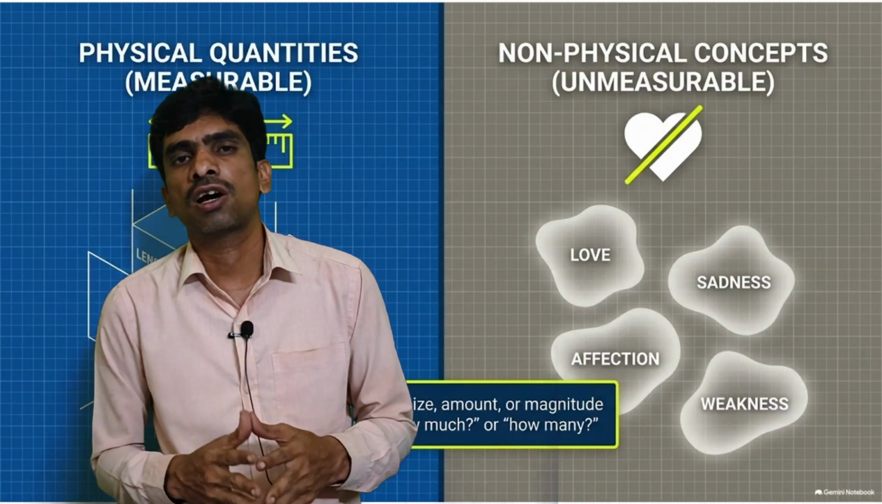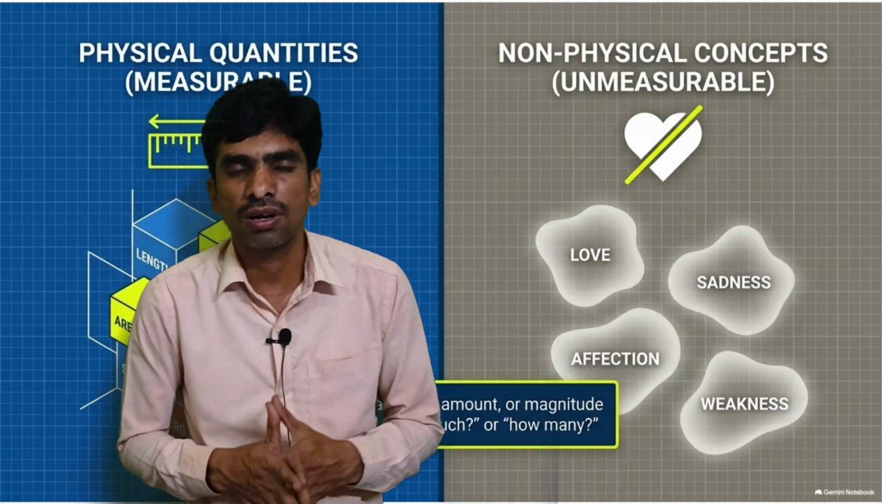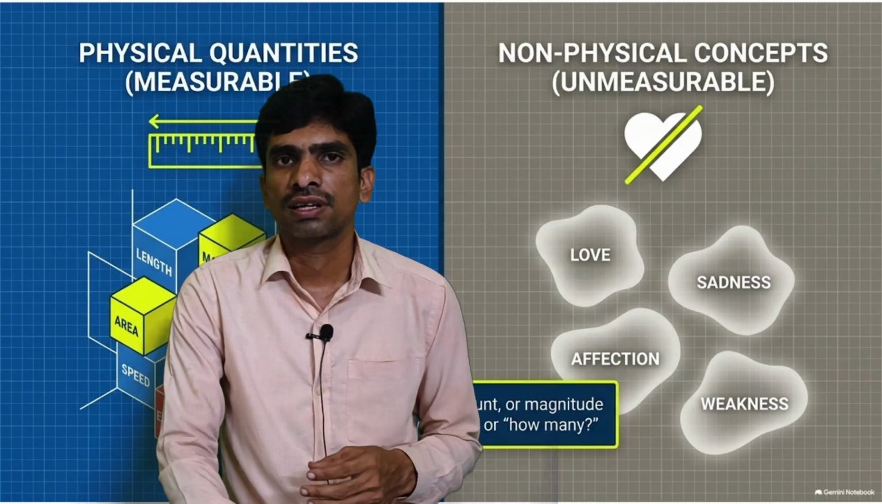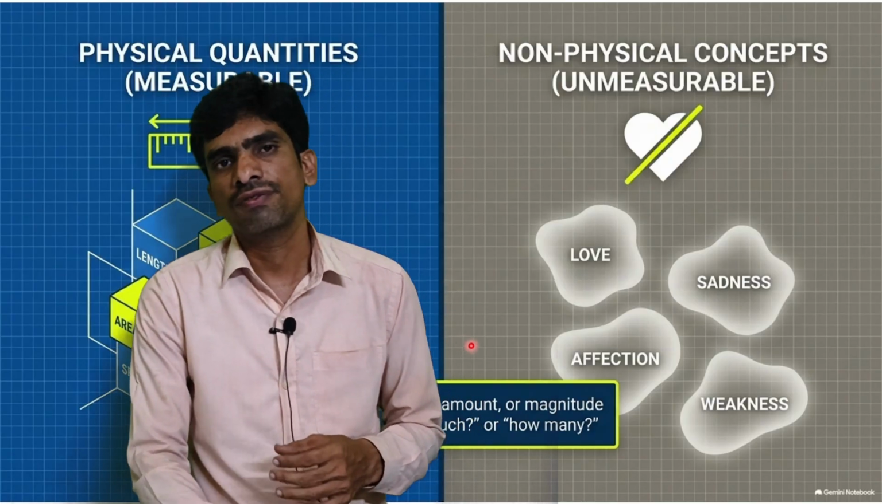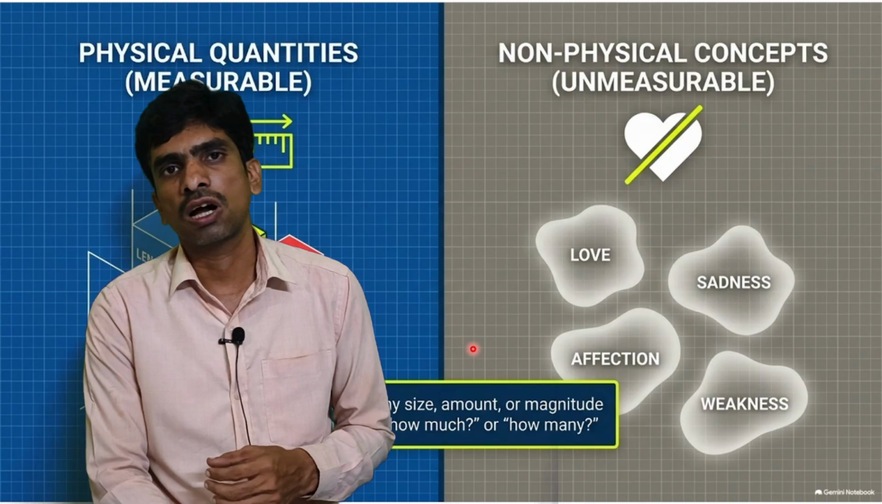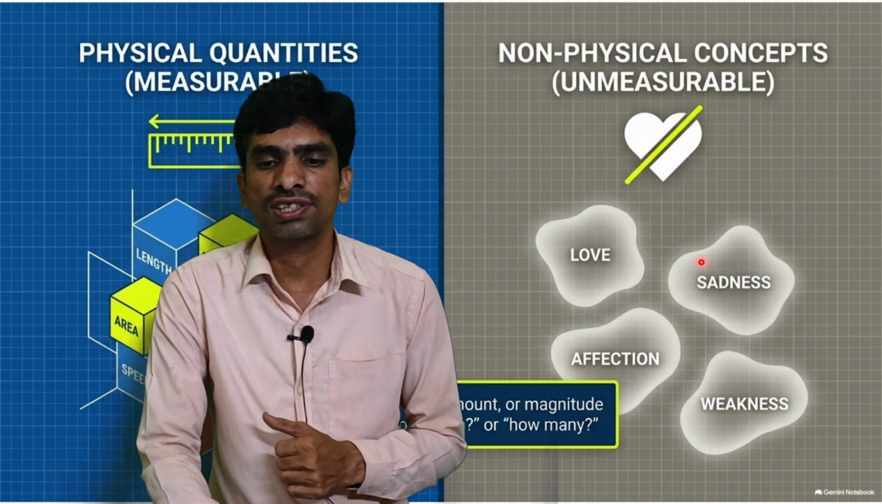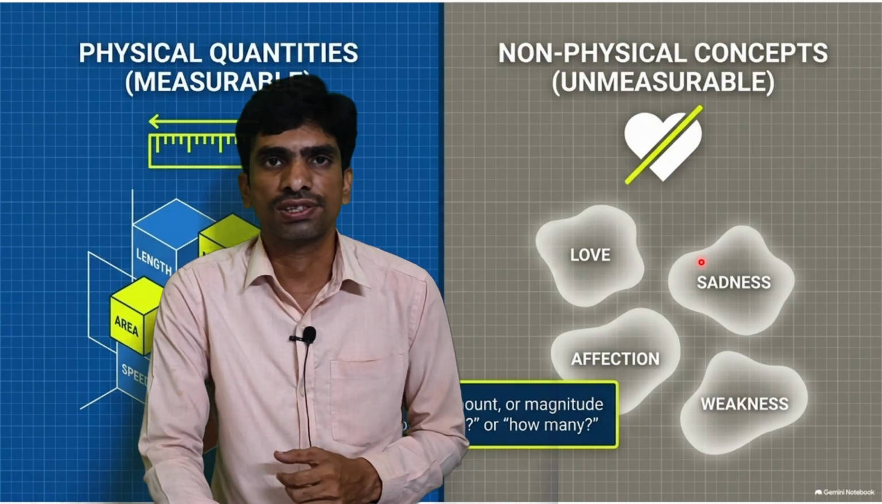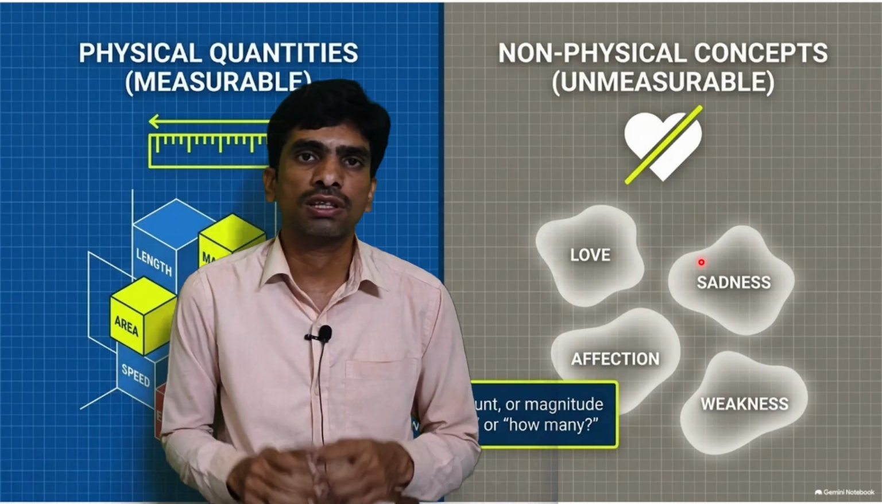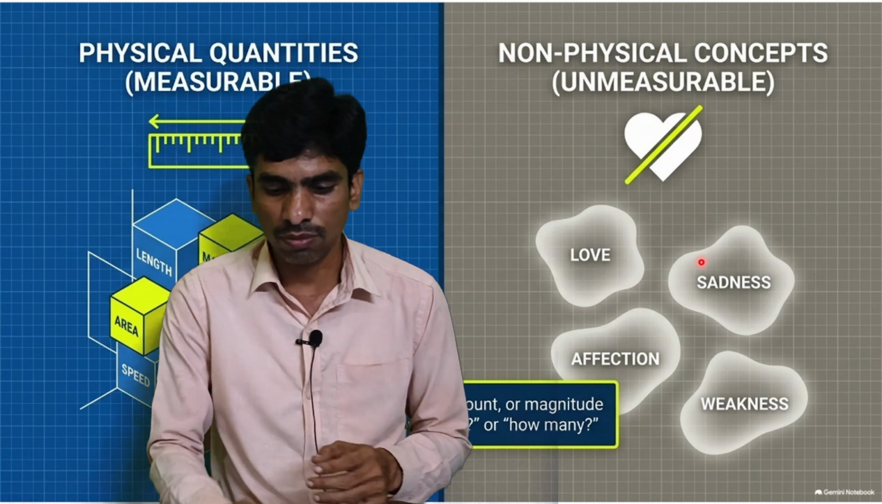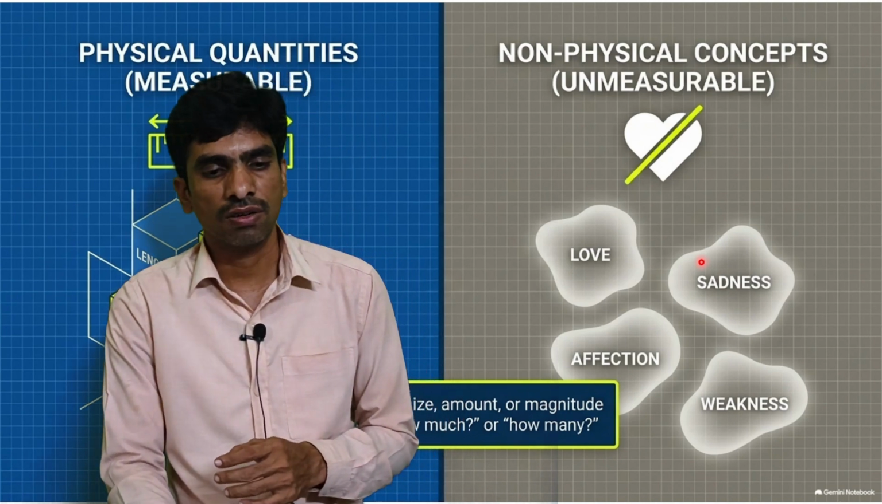Some quantities cannot be measured. For example, love, sadness, hunger, affection, weakness. These are not measured. So these are unmeasurable and these are not considered as physical quantities. Physical quantities means the quantities which are measurable.